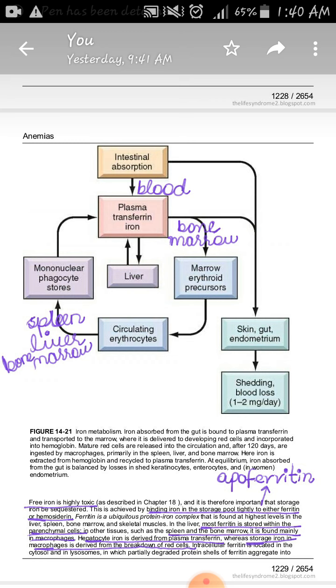Now we come to the normal pathway which the iron takes in our body.